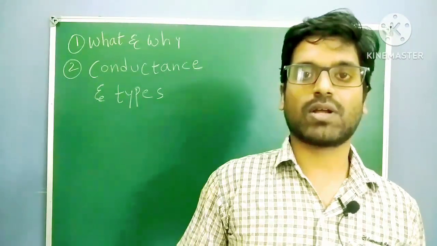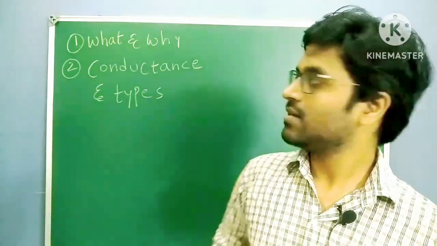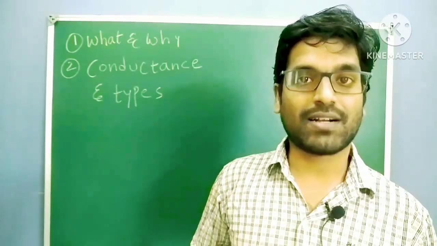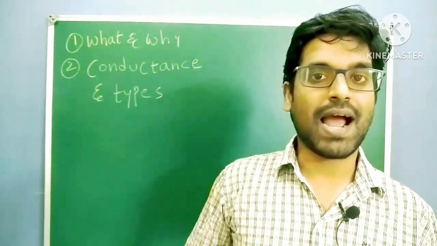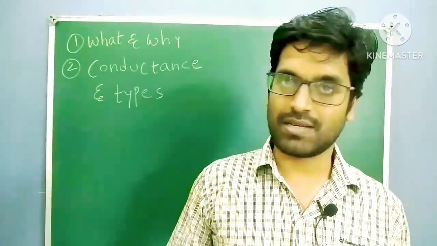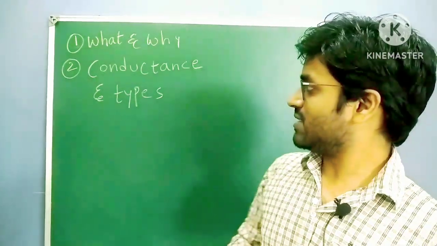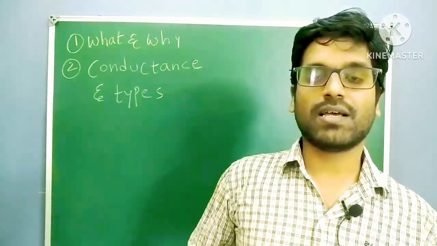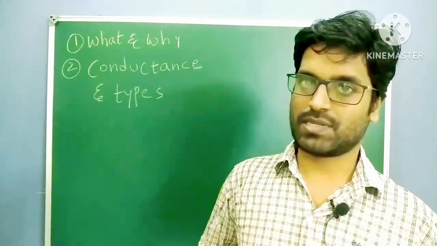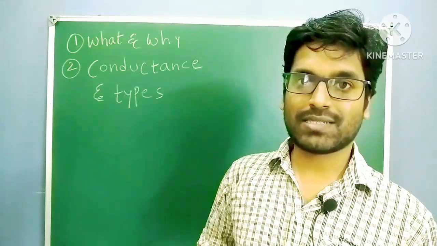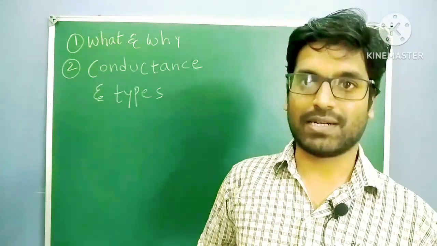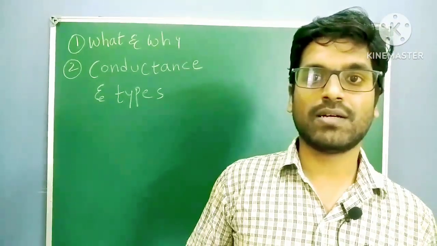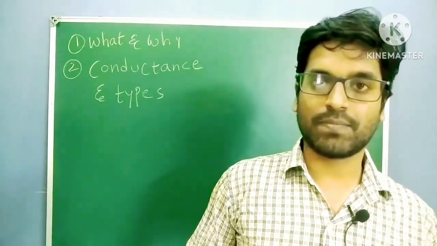We are starting electrochemistry today. In this class we are going to discuss what electrochemistry is, the definition of electrochemistry, and why we need to study electrochemistry. This is the first target. Second target, conductance and types of conductance. Generally in conductance we will go through three steps. The first one, what is conductance, the definition. Second, the formula of conductance. Third, units of conductance.